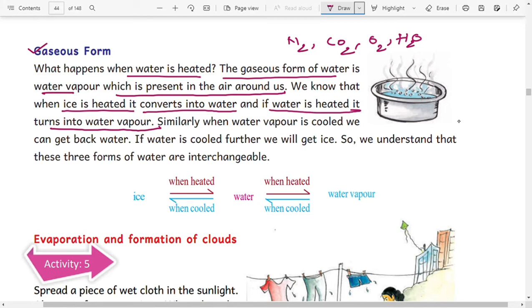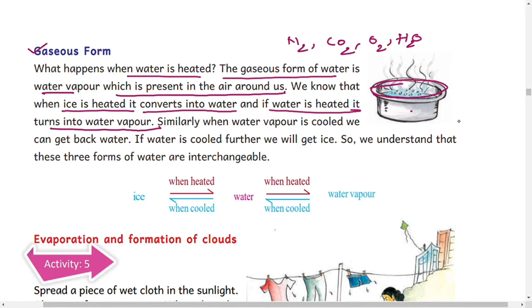For example, take boiling water in a vessel and cover it with a lid. The lid traps the water vapor, and if we remove the lid, the vapor that has turned back will be converted into water. If the water is cooled further, we will get ice also.